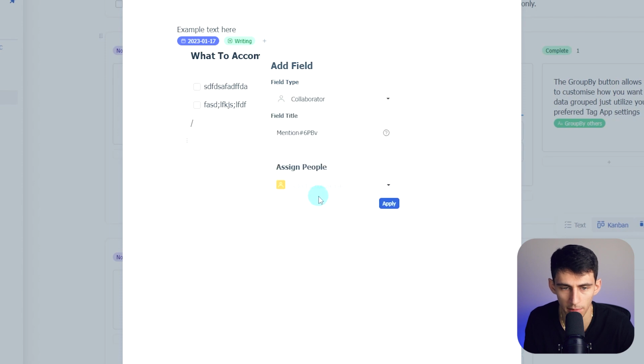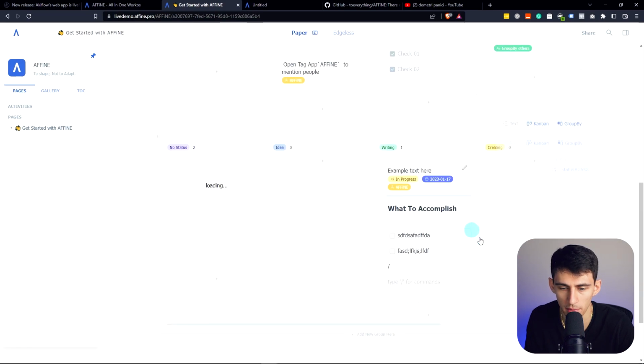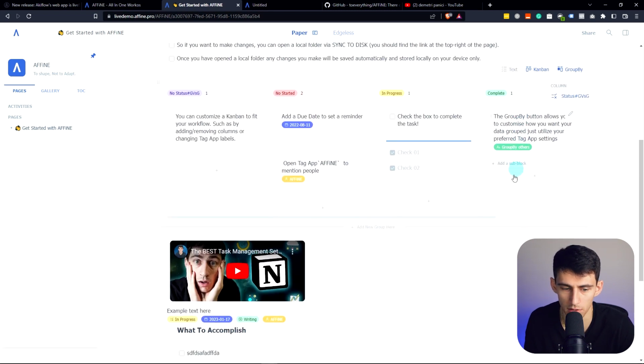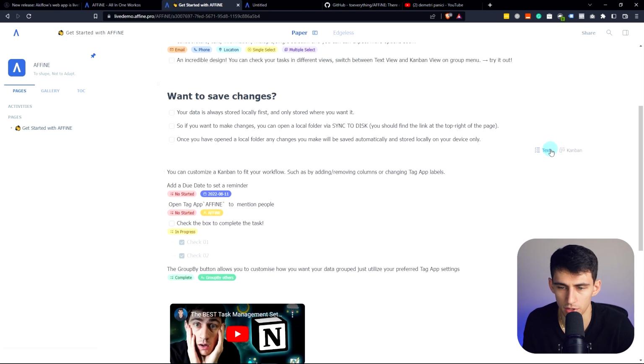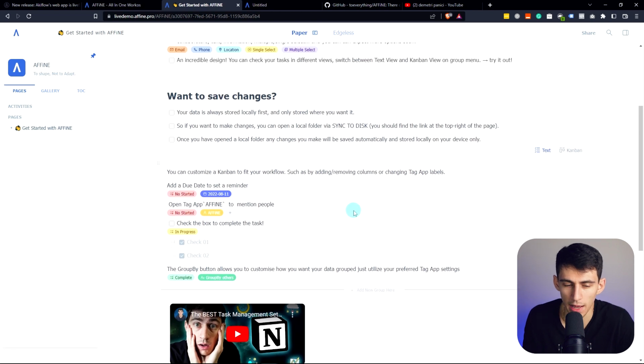Multiple select, little collaborator option. So assign it to Affine, sure. So now we can group this. All right, group by the status property. Okay, we can change the grouping. That is cool. Can we move these in this particular order? No, we cannot. We can look at these as text blocks, which is unique. So if I change this to text, then you'll see it almost looks like a full page here, which is just a little different. See the Kanban, the change here? It's like grouping blocks rather than making pages. I kind of like it, but it's not fleshed out enough, but it is okay.